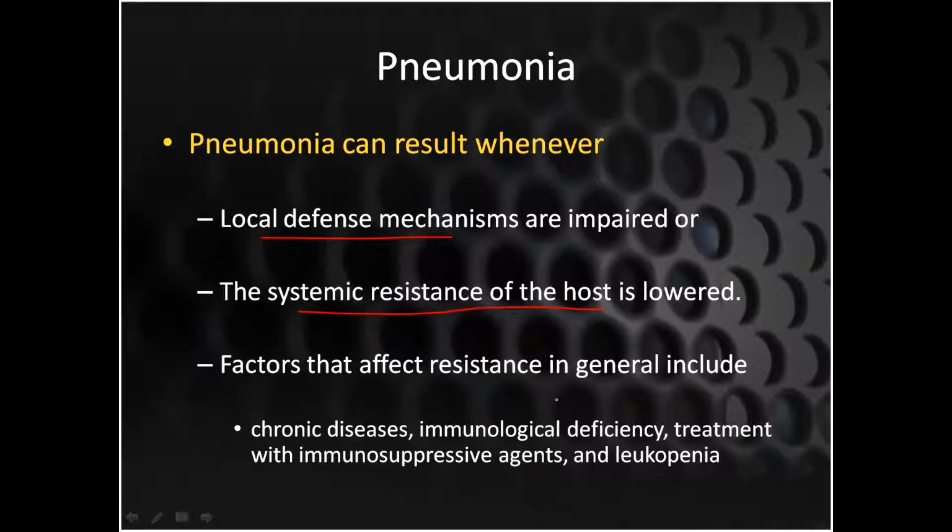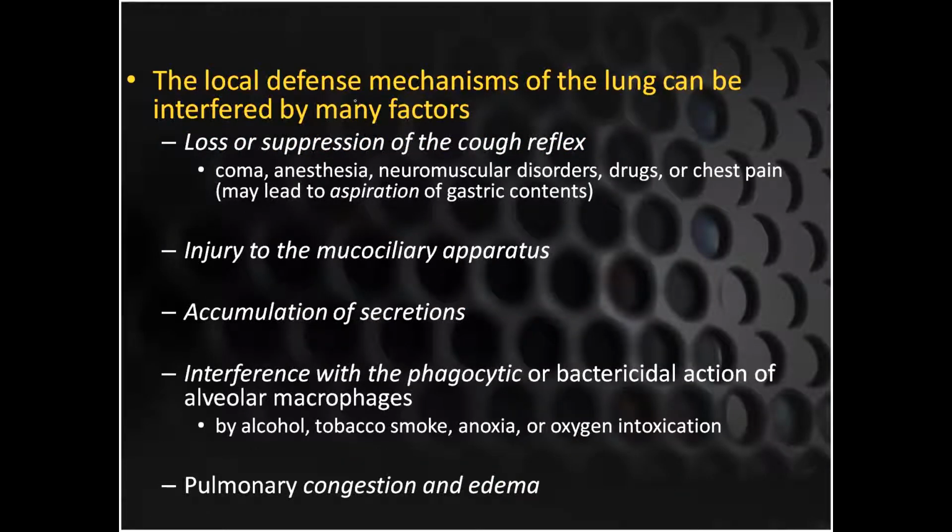The factors that affect the resistance in general include chronic diseases that we have just talked about. The patient is having a chronic disease like SLE, rheumatoid arthritis, COPD. Immunological deficiencies that I've just talked about. The patient is having any problem that is affecting the immune status. Treatment with immunosuppressive agents, especially in chronic diseases and in transplant patients, or the patient is having leukopenia, a decrease in the white blood cell count, can cause susceptibility to pneumonia.